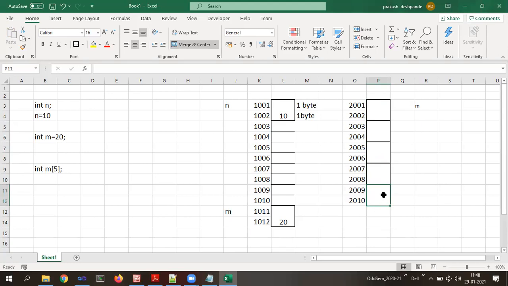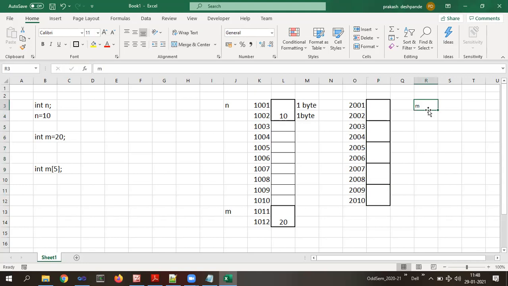So 2 into 5, there are 10 blocks. So whenever the m array is declared with 5 elements, internally in memory the compiler will try to find 10 continuous free blocks, and all these 10 blocks will be allocated or reserved for the m array.